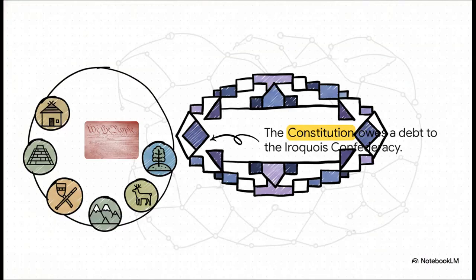Let's get into it. You know, what's really fascinating is that the groundbreaking 1787 Constitution didn't just pop out of thin air. It actually owes a massive debt to the Iroquois Confederacy. This was a powerful league of 6 indigenous nations, the Mohawk, Oneida, Onondaga, Cayuga, Seneca, and Tuscarora, based around modern-day Ontario, New York, and Pennsylvania. Their framework literally helped inspire the foundations of American democracy.